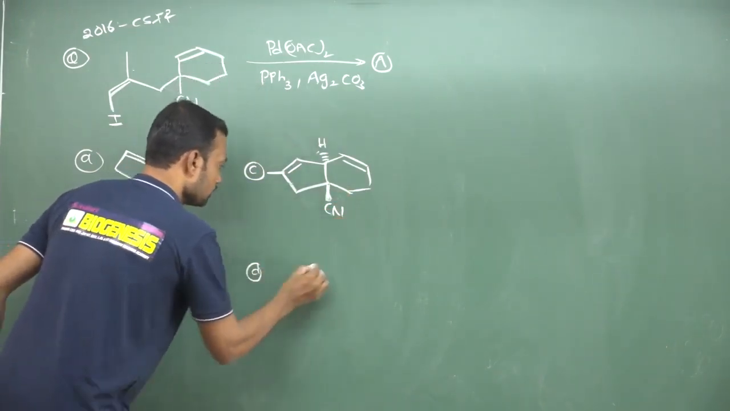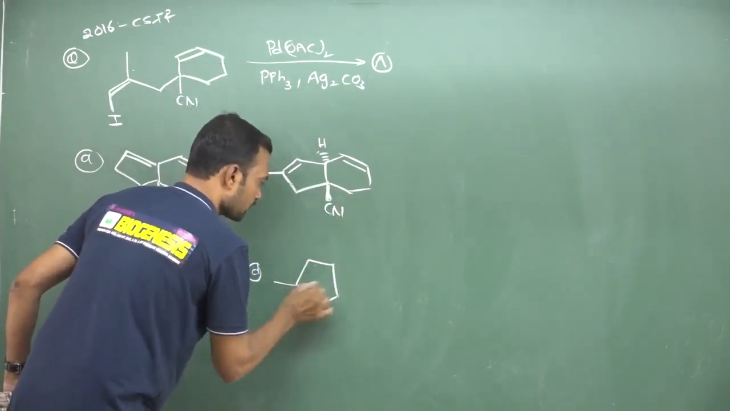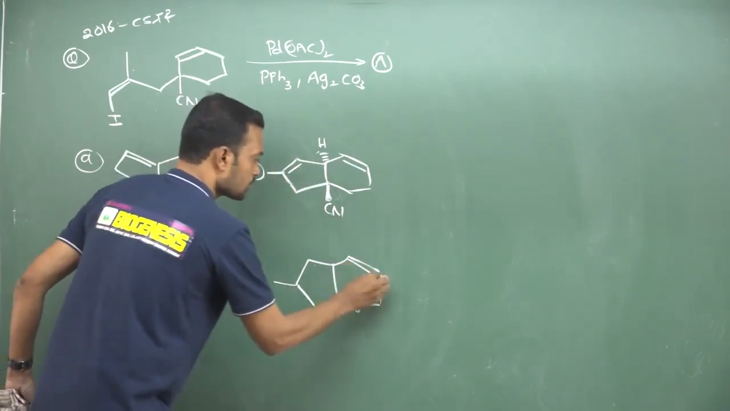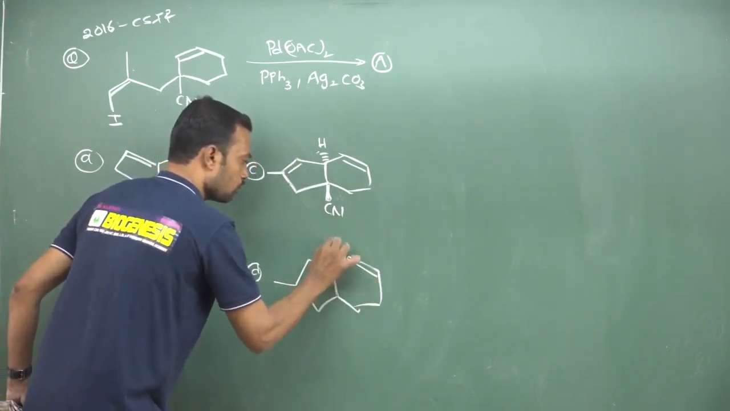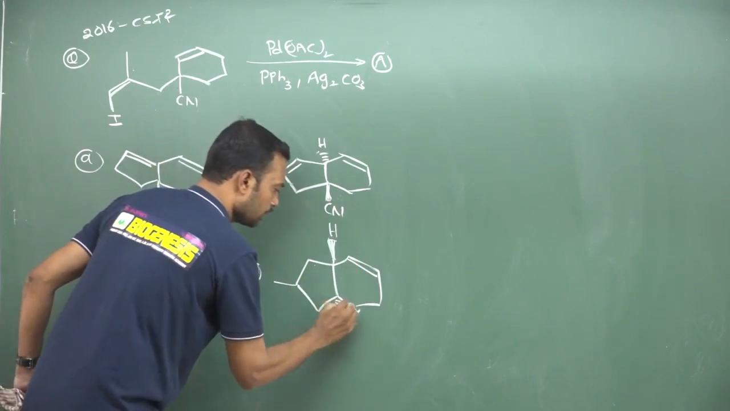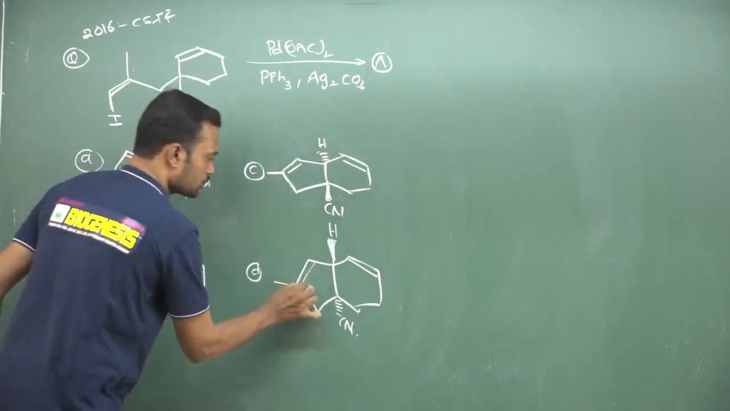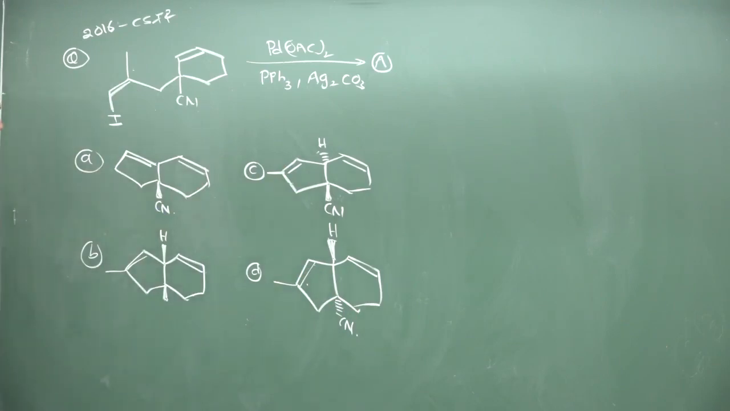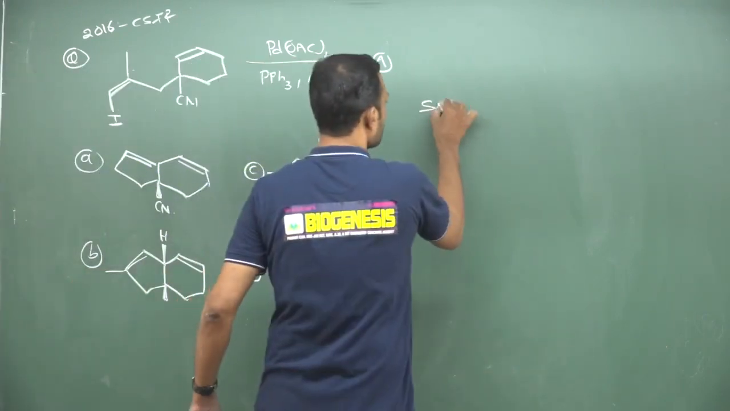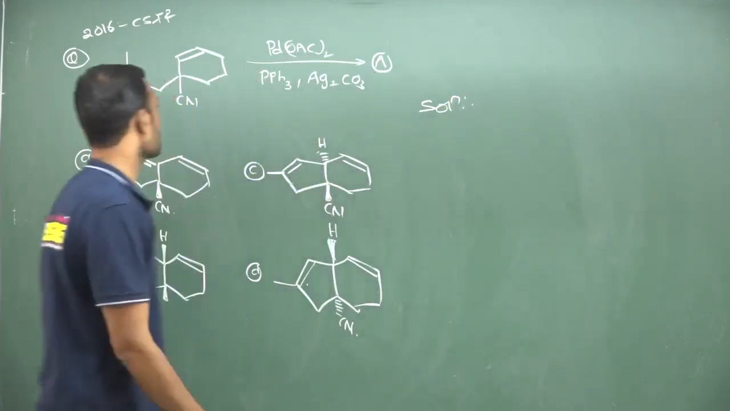And option D, you can also expect this one. Here this is a double bond. Next, here I would like to write hydrogen, and here I would like to write cyano, opposite to the plane. Okay, here this is the one. Now this is a question. So what is the answer? What will you expect in this one? This is a 2016 CSIR question.